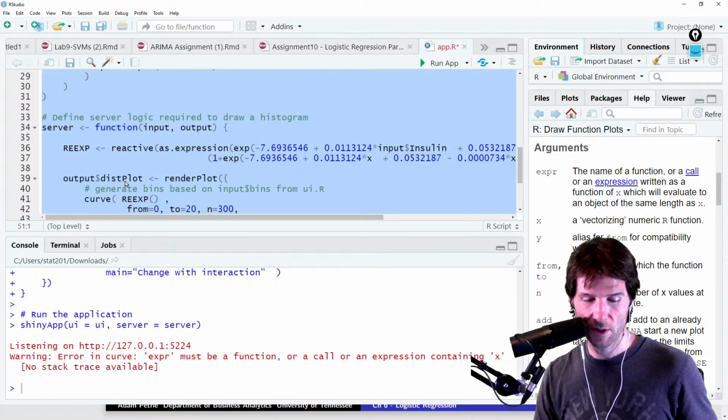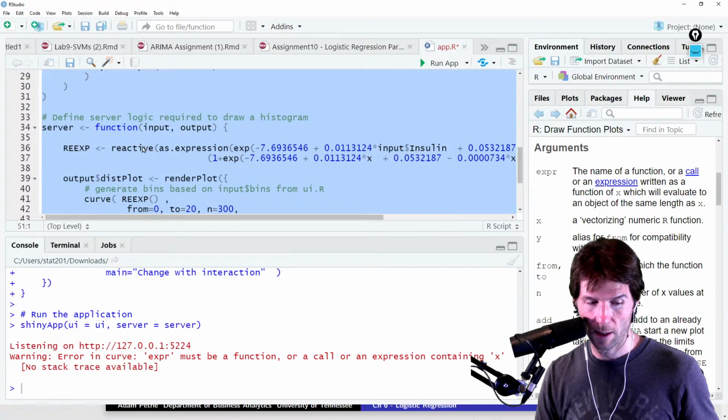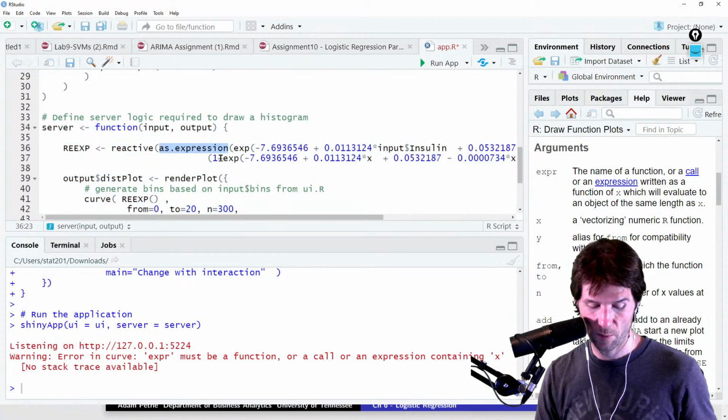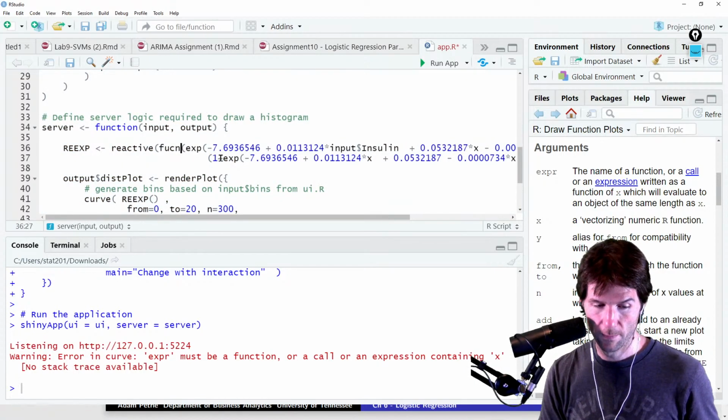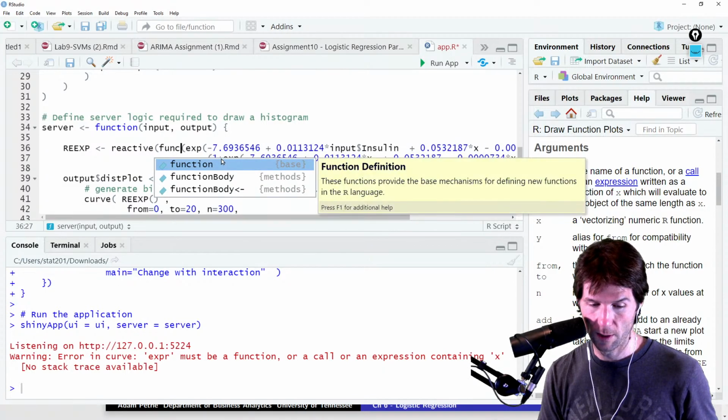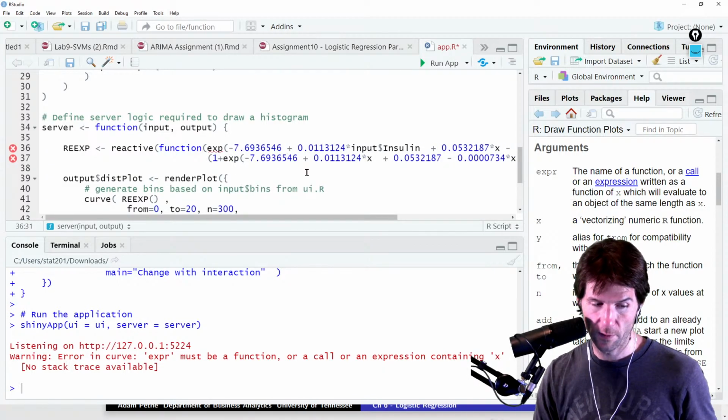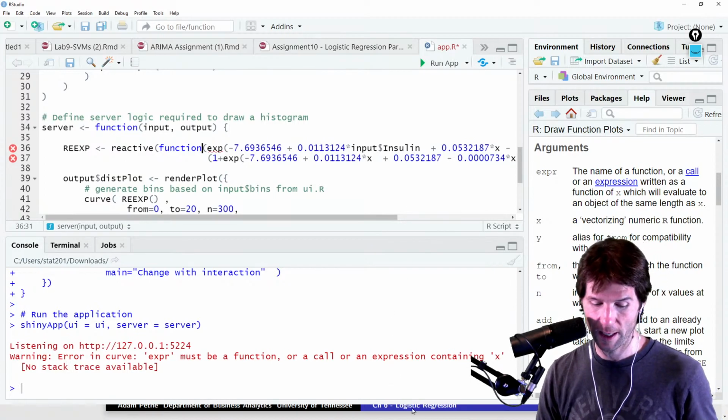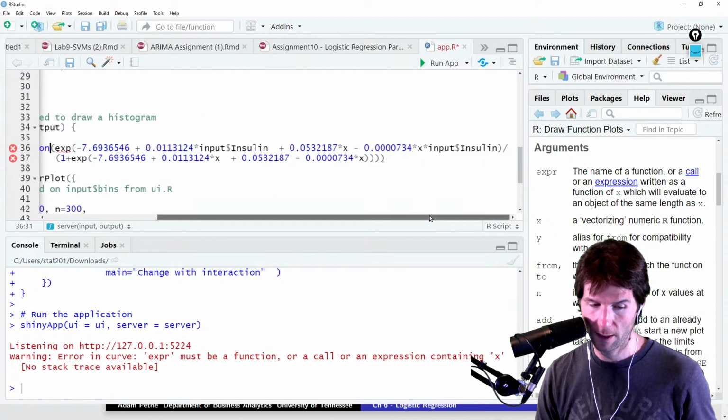So maybe I might try something else different in a moment. But we have here, maybe I don't want to do it as expression. I should write function. I think that's how I make it into a function. So that's going to call it as a function. If you have questions, feel free to ask them. Ubot's awake and hanging out right now.